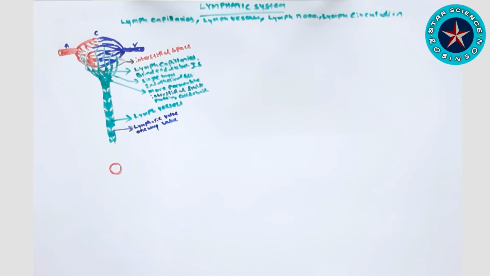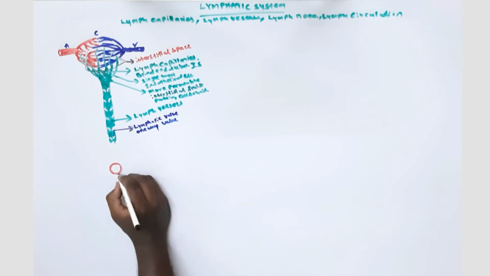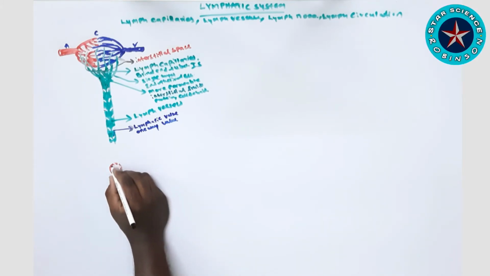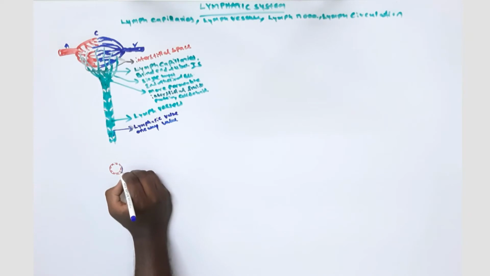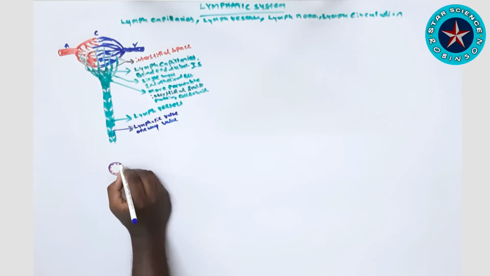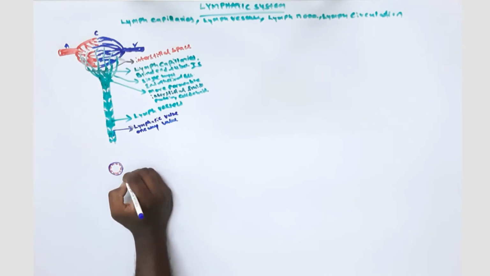Now we'll see the cross section of the lymphatic vessels as I'm showing in our diagram. The innermost layer, the endothelial cell layer, is called the tunica intima.